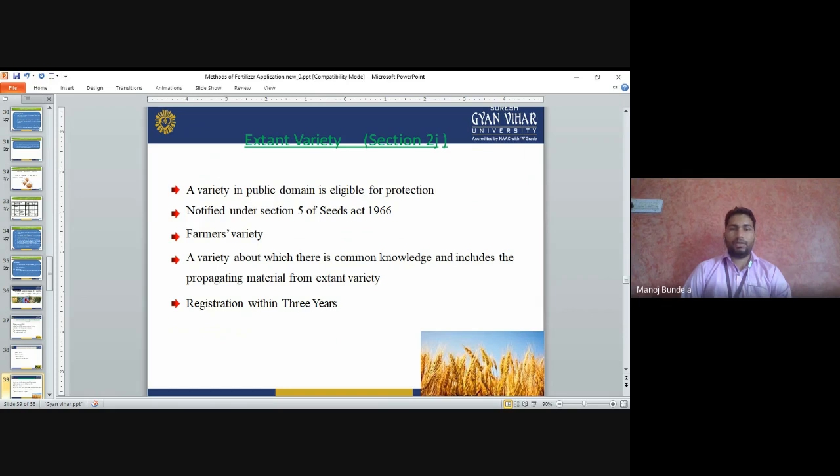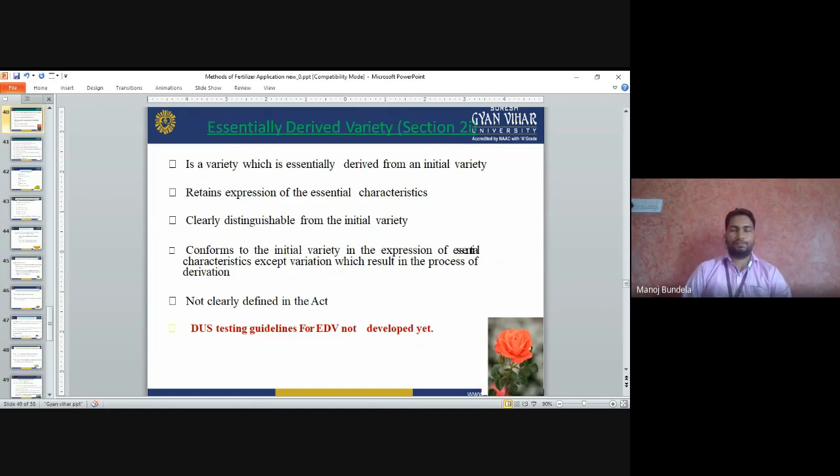Farmers' varieties: varieties about which there is common knowledge, including the propagating material of the extant varieties. Registration has to be done within 3 years.